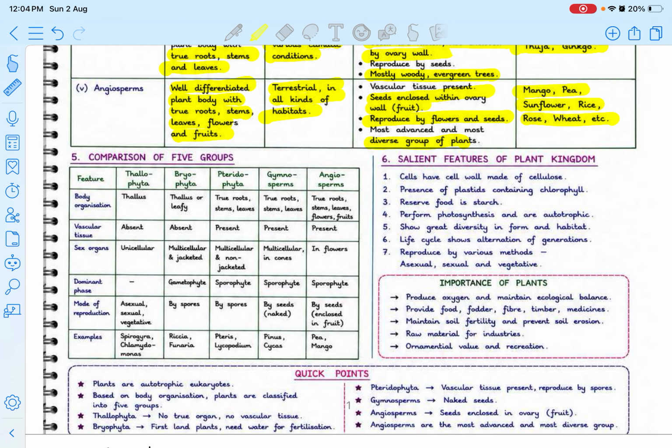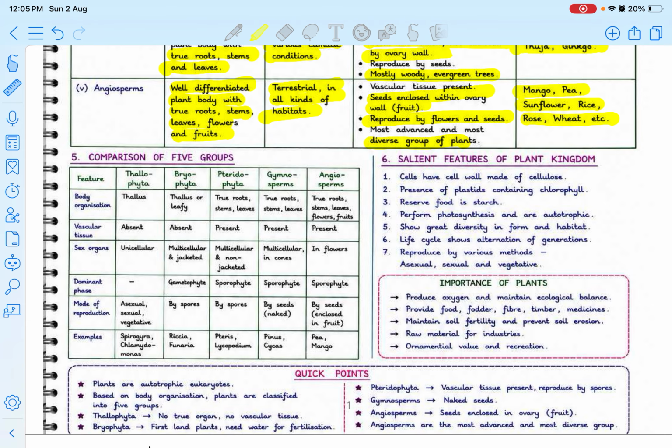Now, for the comparison of the 5 groups, I've divided it on the basis of body organization, vascular tissue, sex organ, dominant phase, mode of reproduction, and examples. This is just a comparison. For example, in Thallophyta it is thallus, and in Bryophyta thallus or leafy. In Pteridophyta it's true roots, stems, and leaves, and in Gymnosperm also true roots, stems, and leaves, but in Angiosperm we have true roots, stem, leaves, flowers, and fruits.